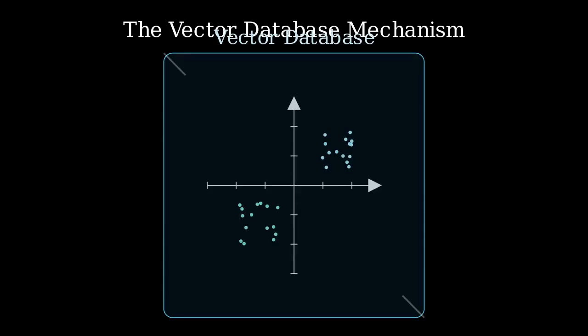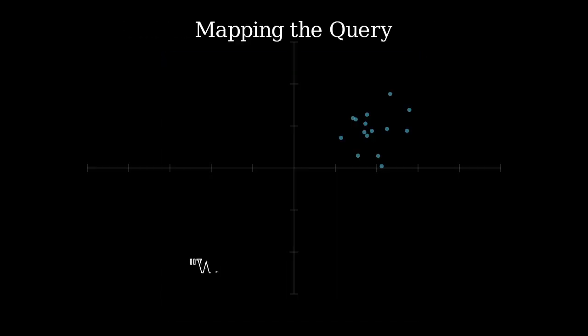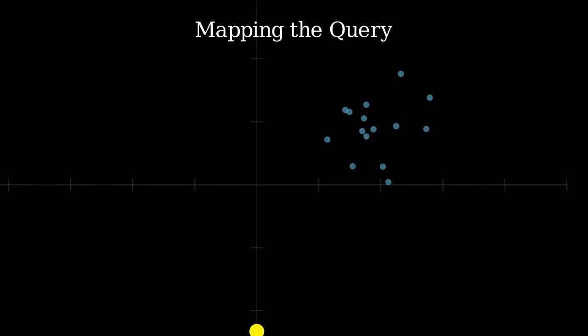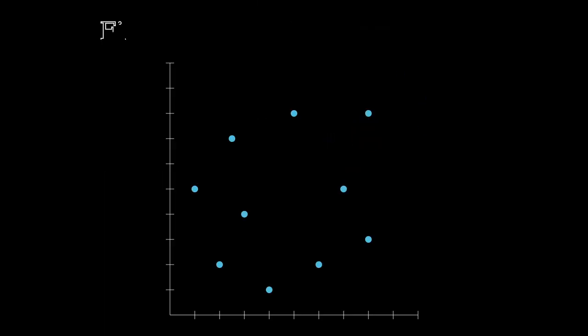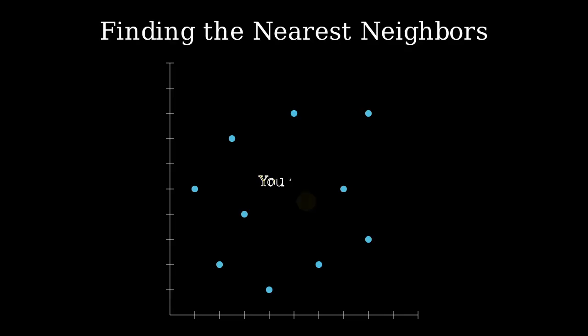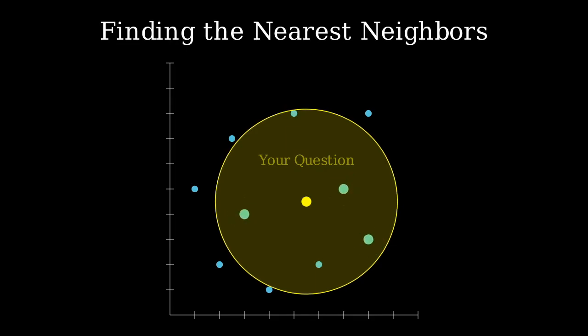And now, when you ask a question, we turn your question into a point in that exact same space. Pause and predict. How do we find the answer? Well, we just look for the closest dots to your question dot using vector search.